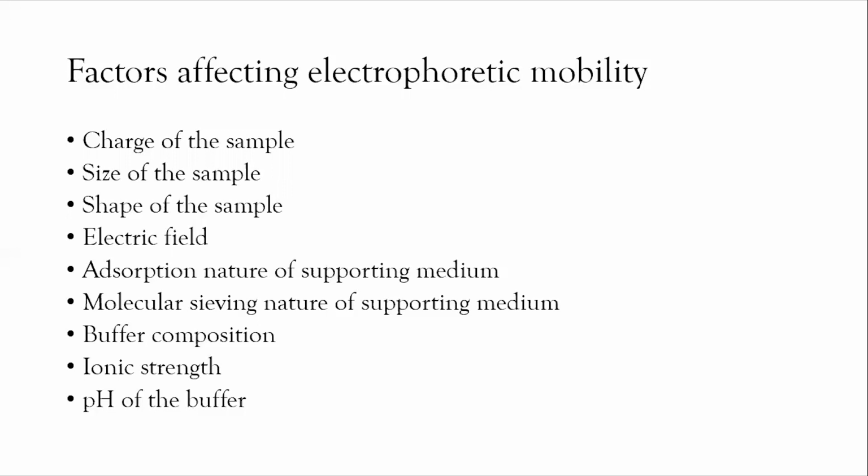Larger particles have smaller electrophoretic mobility compared to smaller particles. This is due to the greater frictional and electrostatic forces exerted by the medium of suspension upon the bigger molecule. So larger particles have smaller electrophoretic mobility than smaller particles.